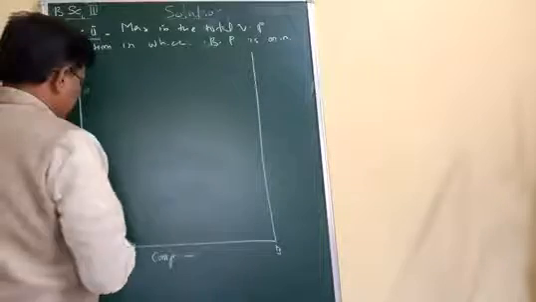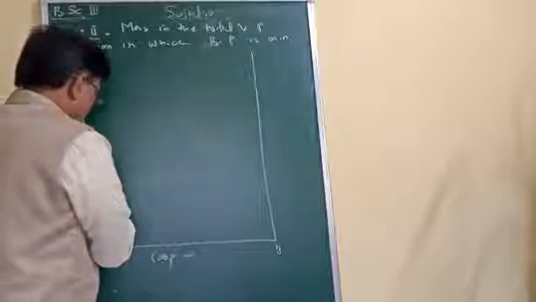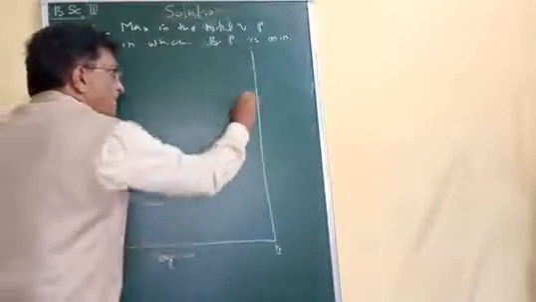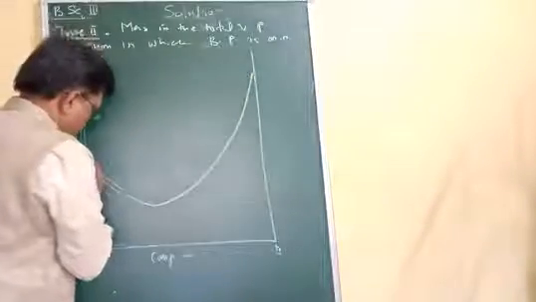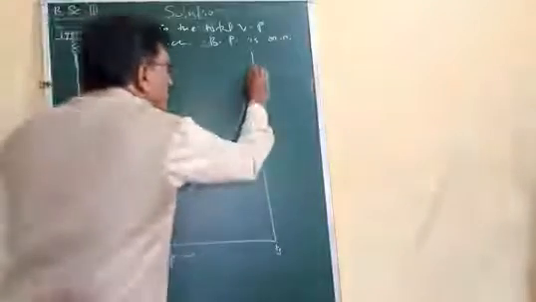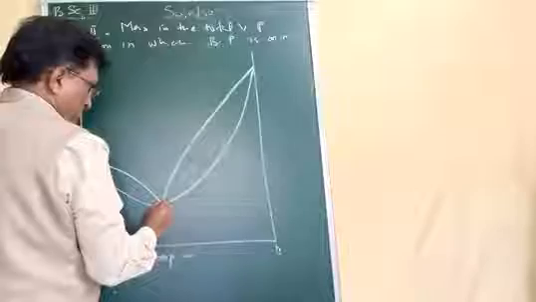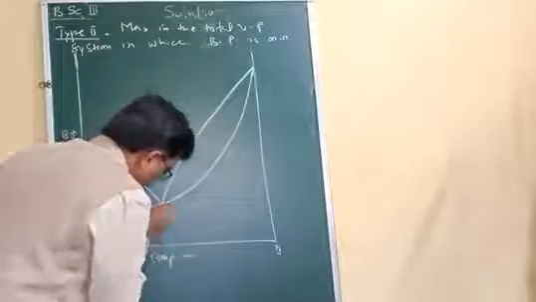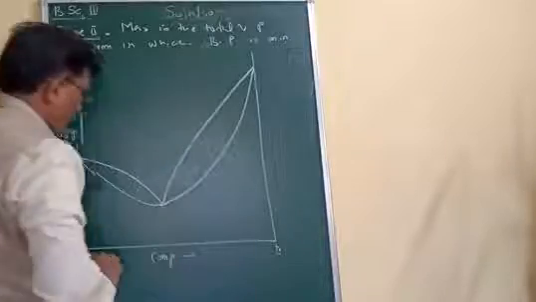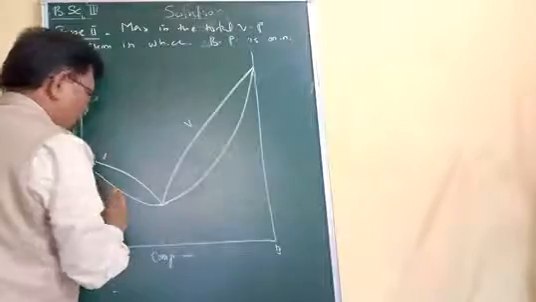Now in this type 2 liquid mixture, vapor, liquid.